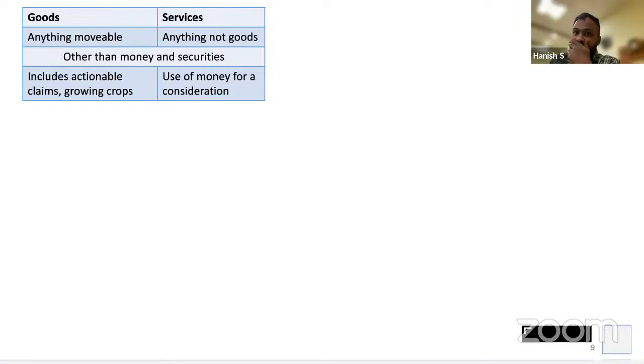So now, money means what? Money. Hey, Harshita, what happened? Nothing, sir. So money is anything which RBI recognizes as money. So it could be a 2000 rupee note, a 500 rupee note, a 100 rupee note, or foreign currency is also recognized by RBI. So dollars are also recognized by RBI. So all that is money. So transaction money is not liable to GST. But use of money for consideration is liable to GST.